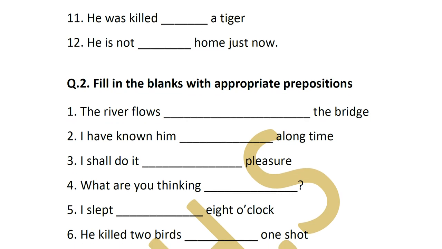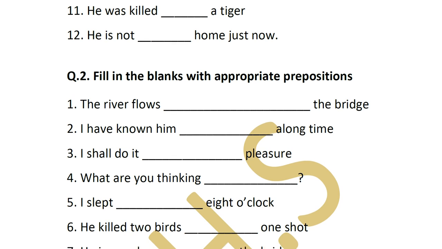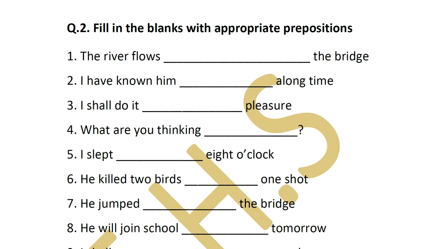Fill in the blanks with appropriate prepositions. So now in the second one, you can have more than one answer. Okay, the river flows. Here you have to also fill in the prepositions, but here you can have more than one answer in some of these. So the river flows under the bridge.